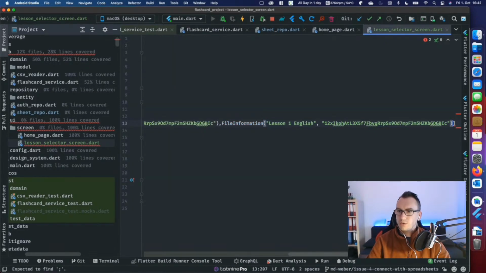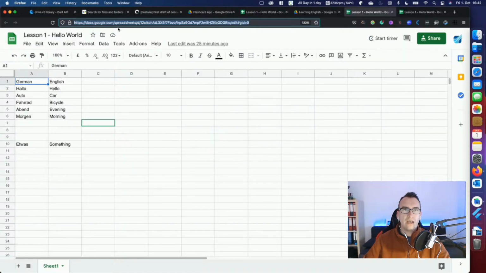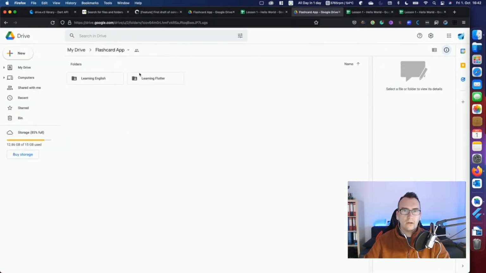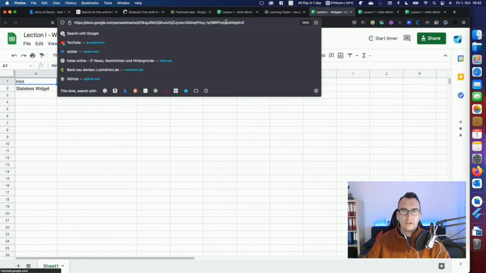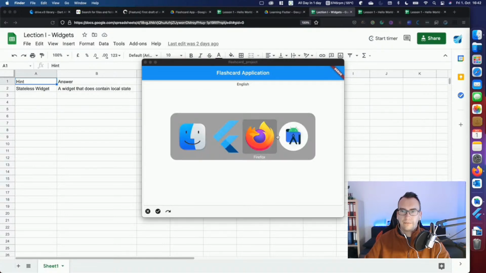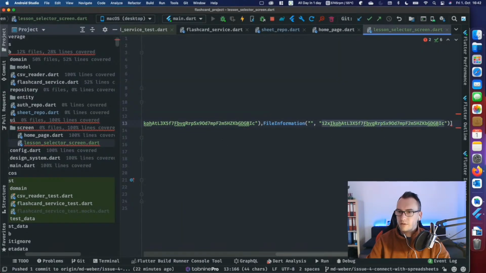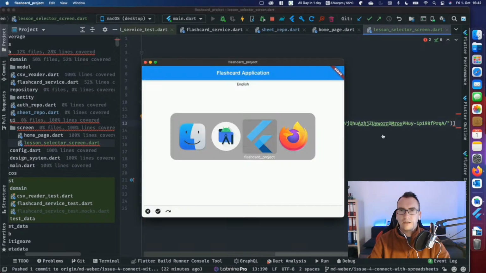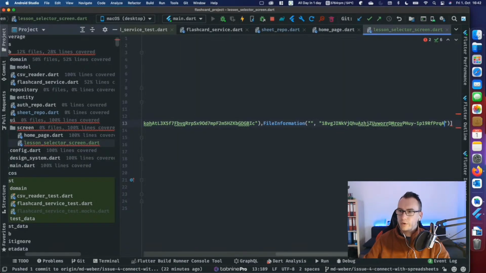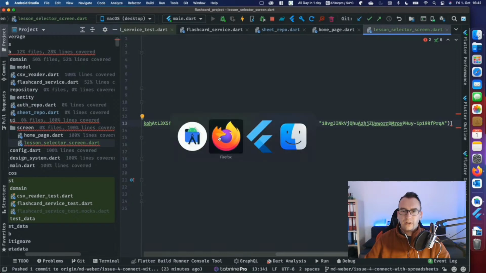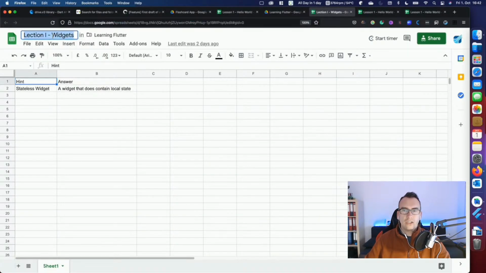And the second one should be nearly the same, but the file name is different. We would have the flashcard learning Flutter, this one. So it would be this flashcard ID, like so. Up, and we replace that. Is that slash part of it, or did I make a copy mistake? Made a copy mistake, of course, so go away. And the name of the file is also Lection 1 widgets.